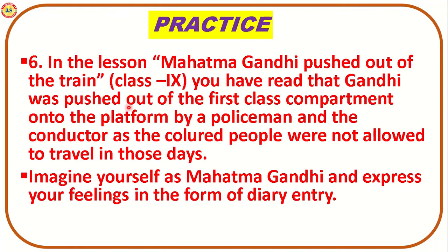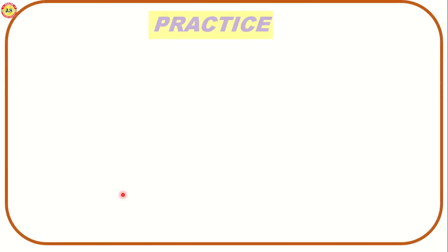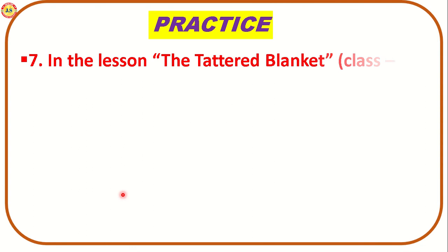And I have given one more question from class 9. In the lesson Mahatma Gandhi Pushed Out of the Train, extracted from class 9, you have read that Gandhiji was pushed out of the first class compartment onto the platform by a policeman and the conductor, as coloured people were not allowed to travel in those days. So you just need to imagine yourself as Mahatma Gandhi and express your feelings in the form of a diary entry.